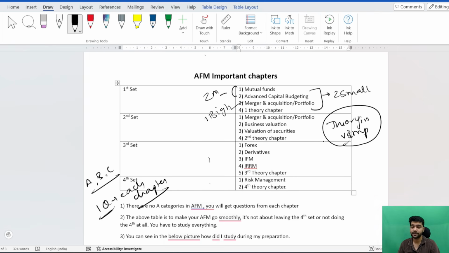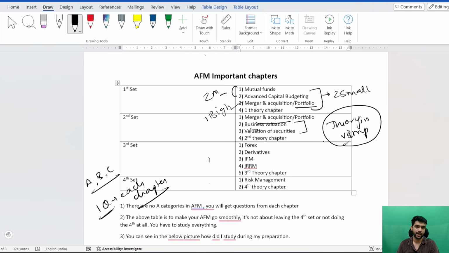Now coming to the second set. The second set is also constructed in the same manner. The first thing you have to start with is merger and acquisition or portfolio. If you take portfolio here, then you have to do merger and acquisition later, and vice versa. Then the second chapter is an easy one, business valuation.